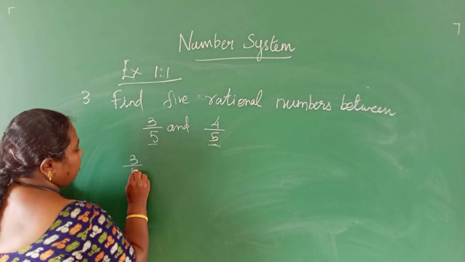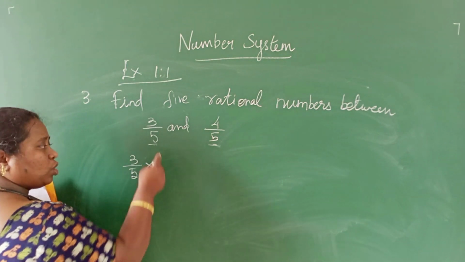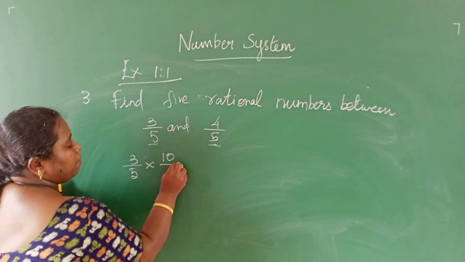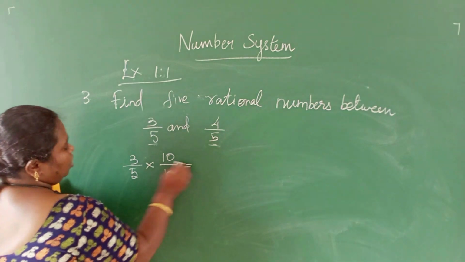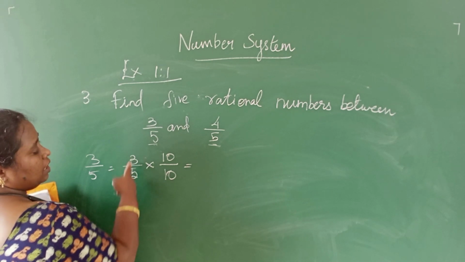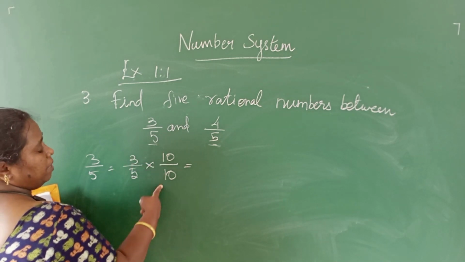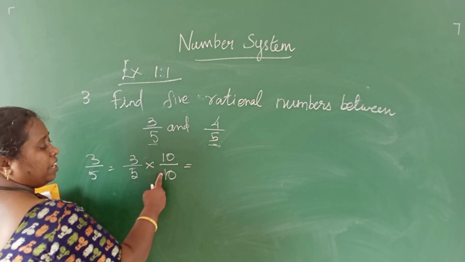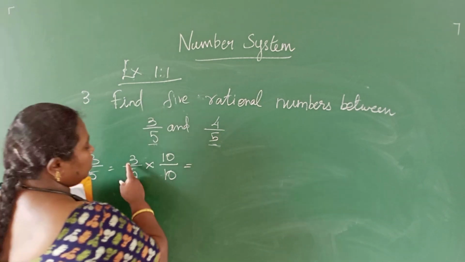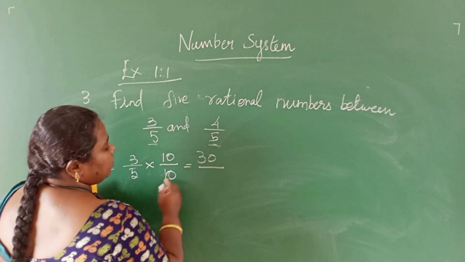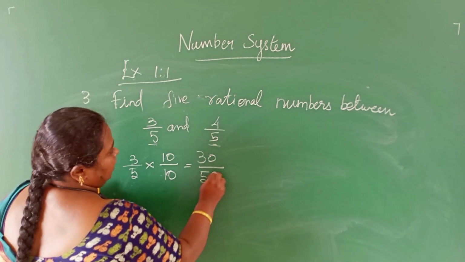Both the numerator and denominator of 3 by 5 can be multiplied by 10. See, 3 by 5 can be written in the form of 3 by 5 into 10 by 10. Both 10s get cancelled, so 3 by 5 into 1 is equal to 3 by 5. So what will we get now? 3 into 10 is equal to 30, 5 into 10 is equal to 50.